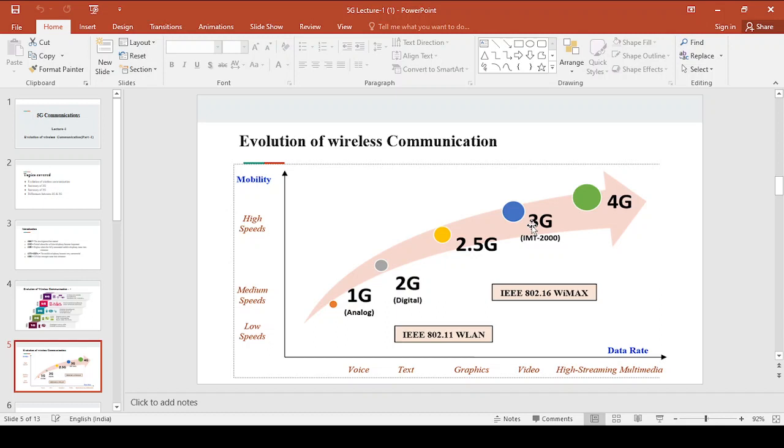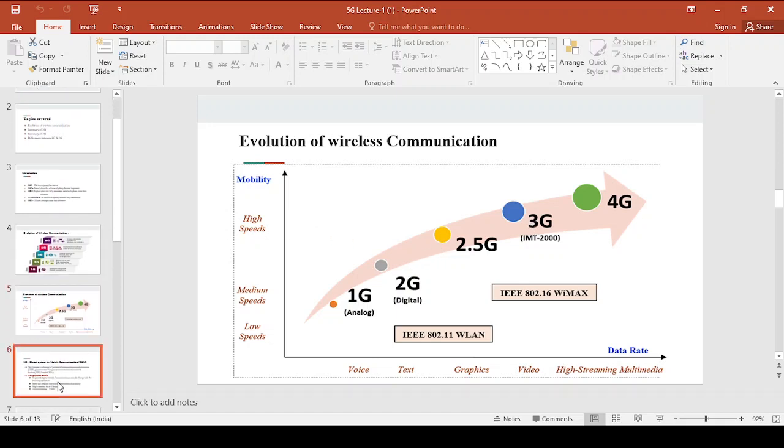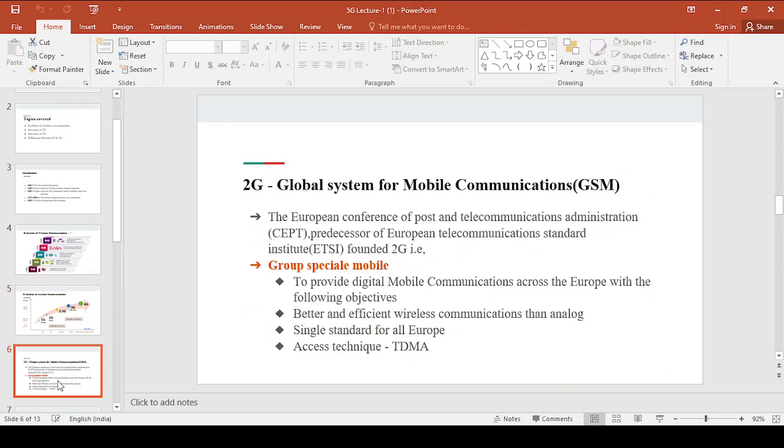This graph shows a comparison from one generation to another in terms of mobility and data rate. Now coming to the next slide. Till now we have seen the evolution of wireless communication, that means in which year the development started, in which year the mobile telephone came into existence, and in which year cellular concepts came into existence.